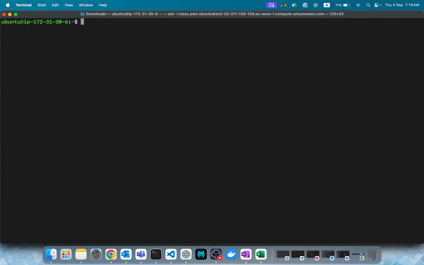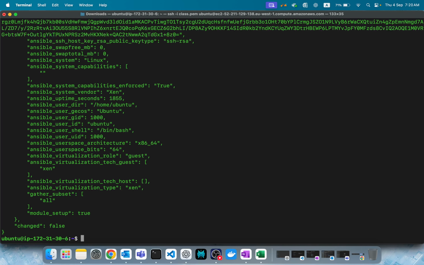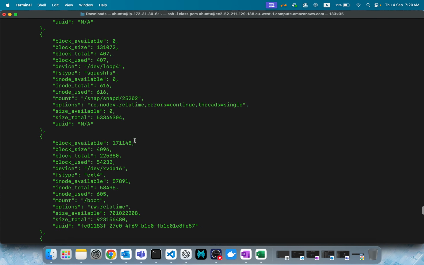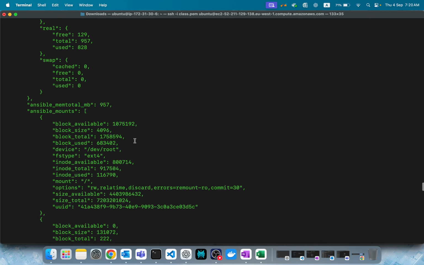Let's clear it first. Oh, setup host name, there is no module. Wait, setup all I'll give, not host name. It will give all. This is the information it will gather from the node with the help of gather facts.